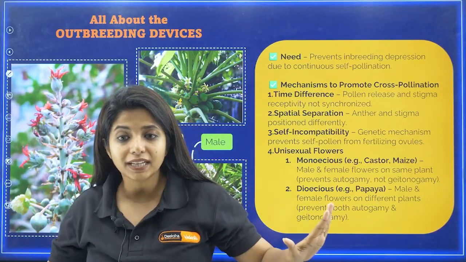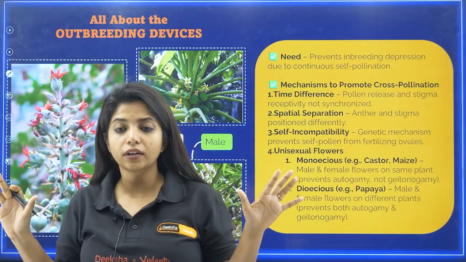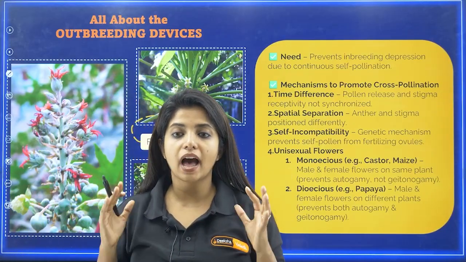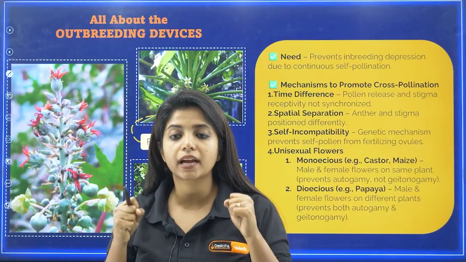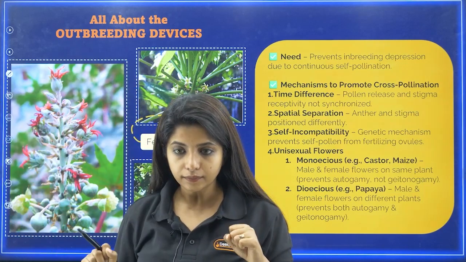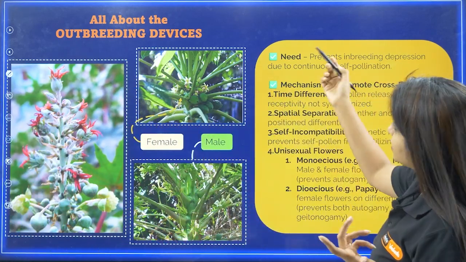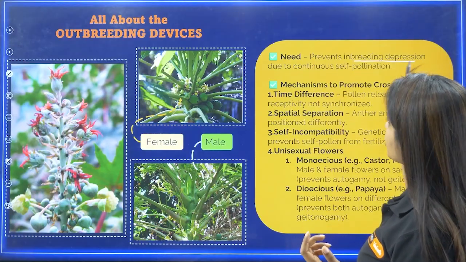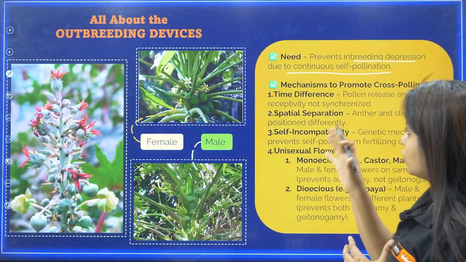So to prevent self-pollination, the plant itself has thought that this is not good, I have to do something about it. I will have certain outbreeding devices, as in something that will force the plant to pollinate with some other plants. That is outbreeding devices, and let's see what those are. So what is the need of it? To prevent inbreeding depression due to continuous self-pollination, and to promote cross-pollination.